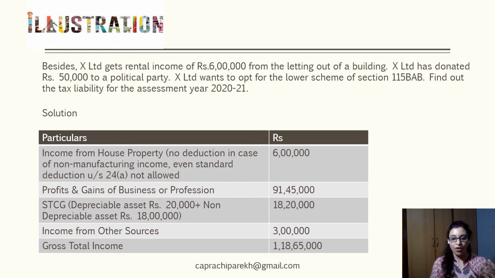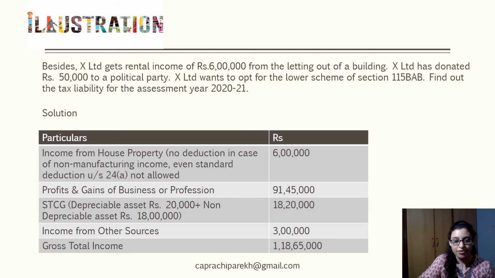There would be no ad hoc deduction under section 24 which would be permissible from this income. The PGBP, which is the income derived from the manufacturing activity, would be taxed at 15%, which is 91 lakh 45,000. There is a short-term capital gain here, out of which 20,000 pertains to depreciable asset and 18 lakhs is in respect of sale of land. And there is income from other sources, which is interest on the bank deposit to the extent of 3 lakhs. So the gross total income of the assessee in this case comes to some 1 crore